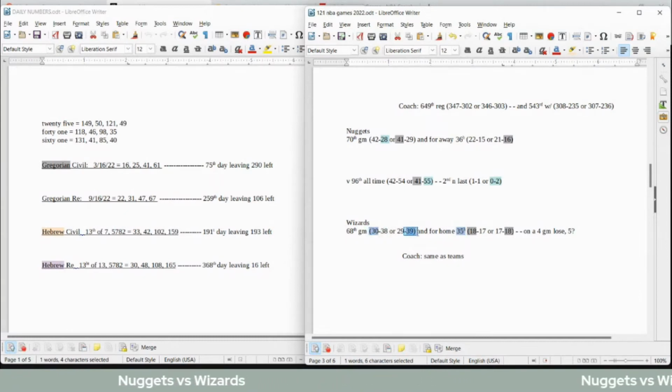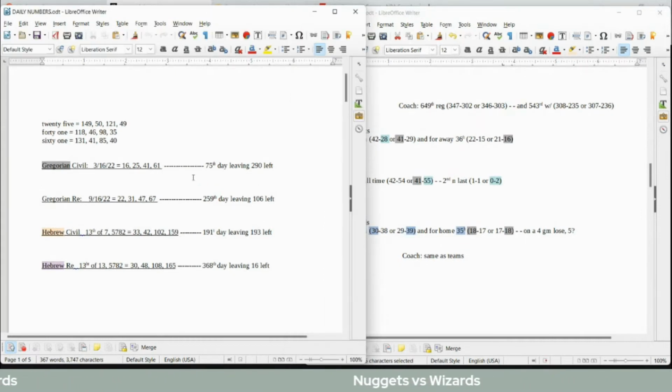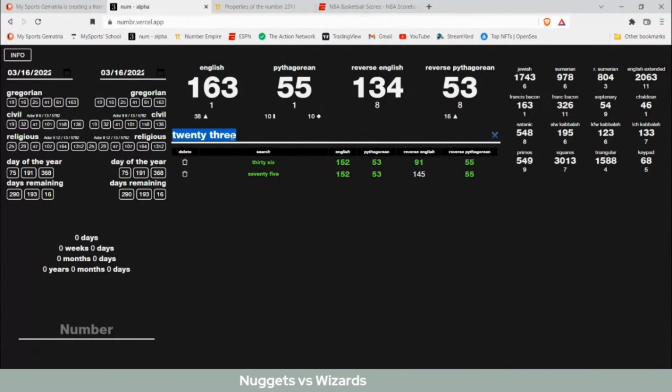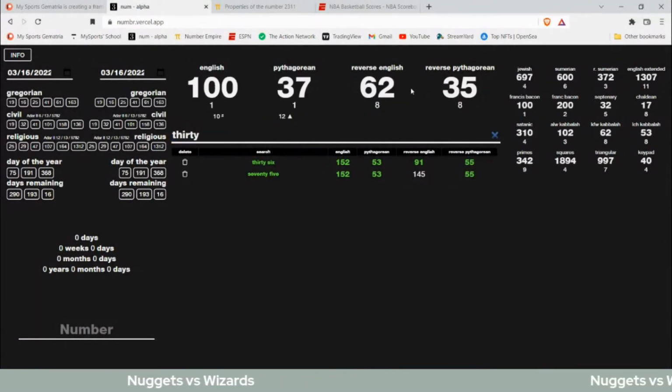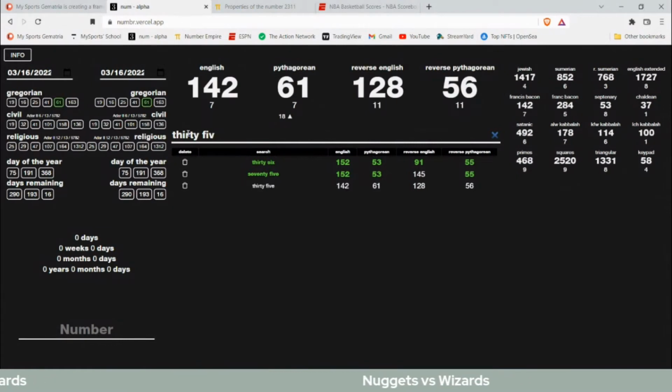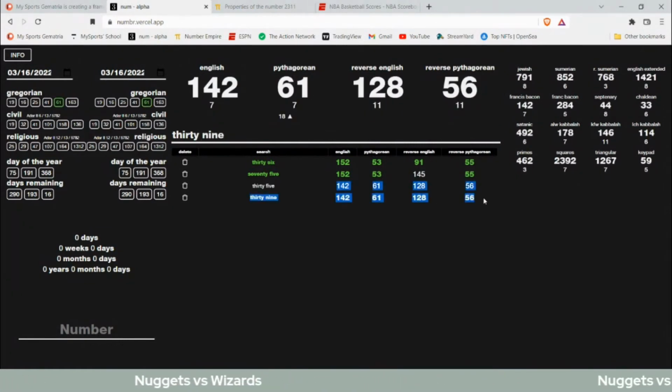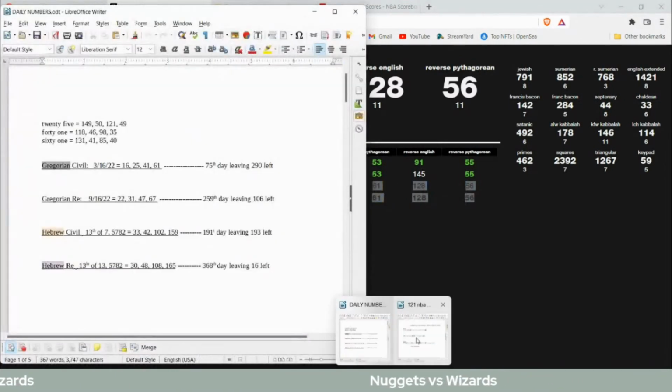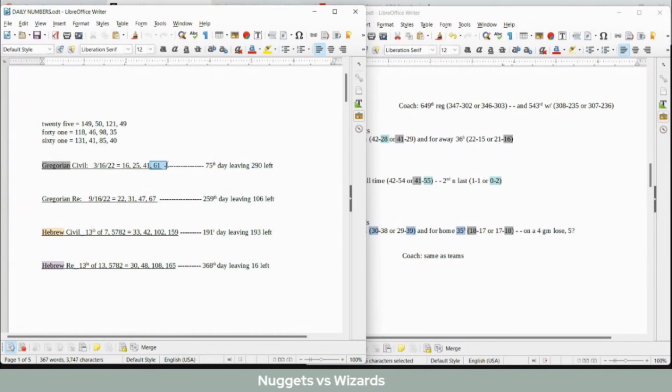Or they can get their 39th loss. It connects both ways. I'll show you. The number 30 sums to 35. And the numbers 35 and 39 are identical in all four base ciphers, both of them summing to 61. Today has 61 date numerology on the Gregorian. 61 is the 18th prime number.